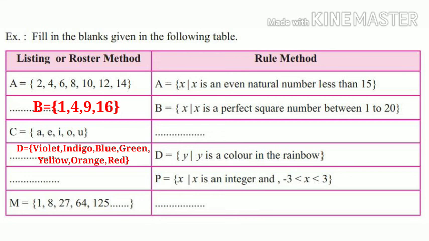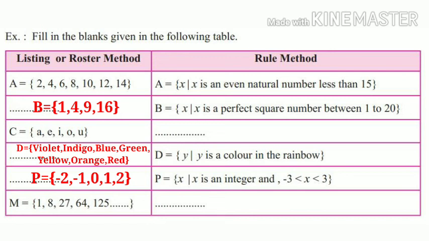Now the next example is given in rule method. P equal to curly bracket x such that x is an integer and x is greater than -3 and less than 3. Now we have to find the numbers which are greater than -3 and less than 3. So the answer in listing method will be P equal to -2, -1, 0, 1 and 2. Now the last example is in listing method, M equal to 1, 8, 27, 64, 125 and so on.